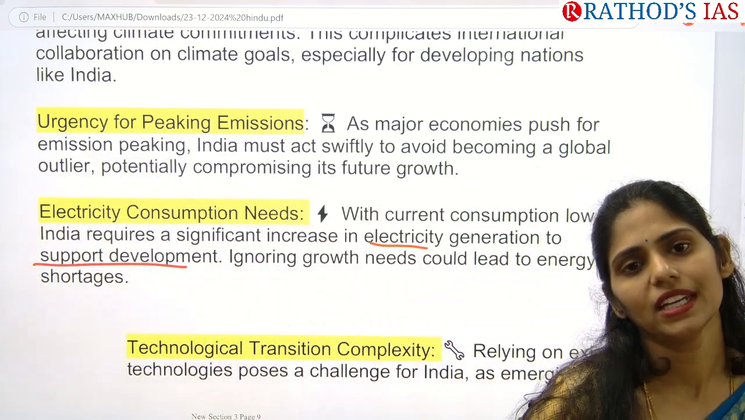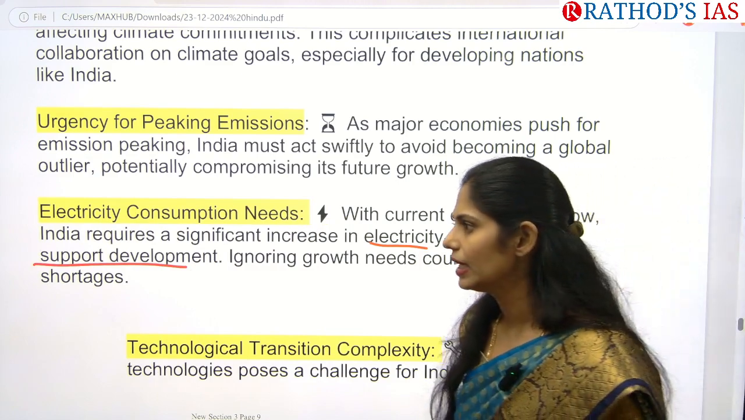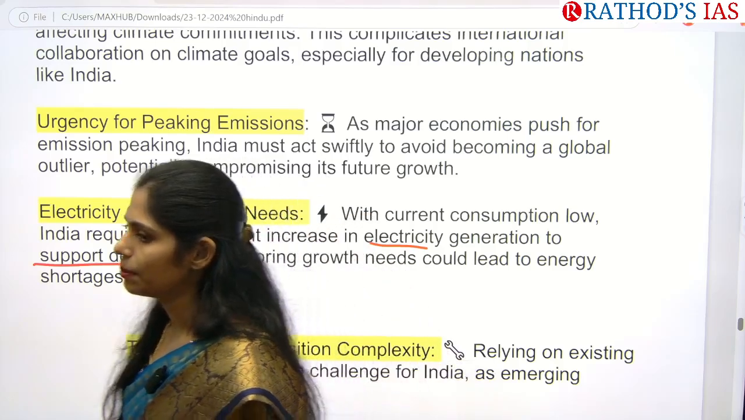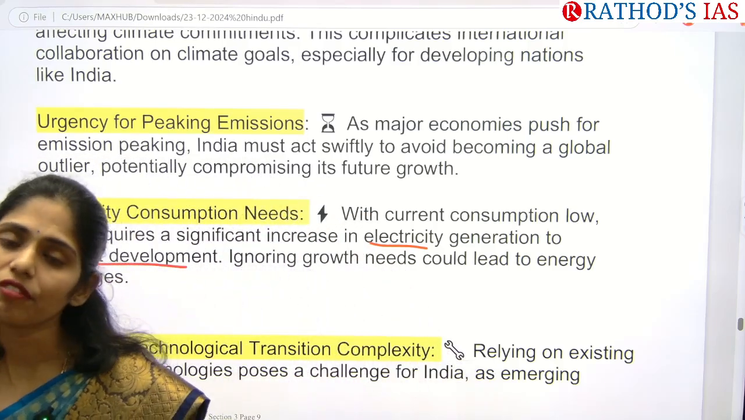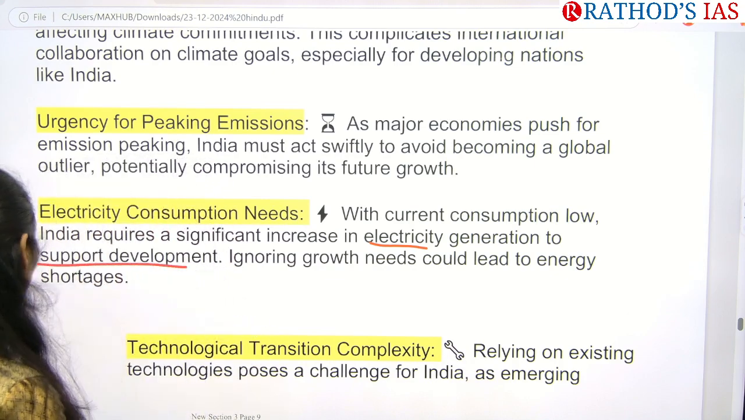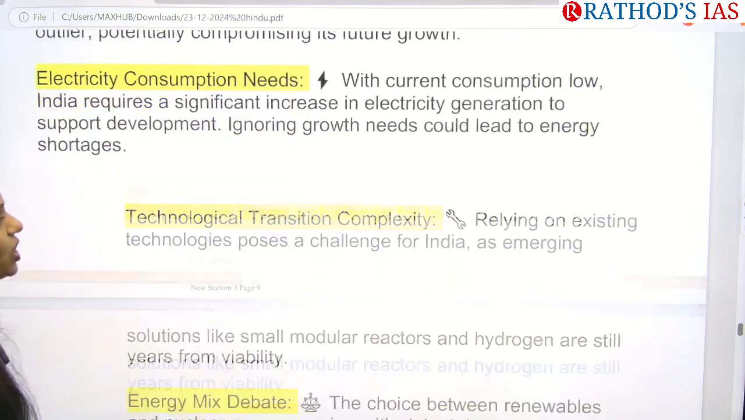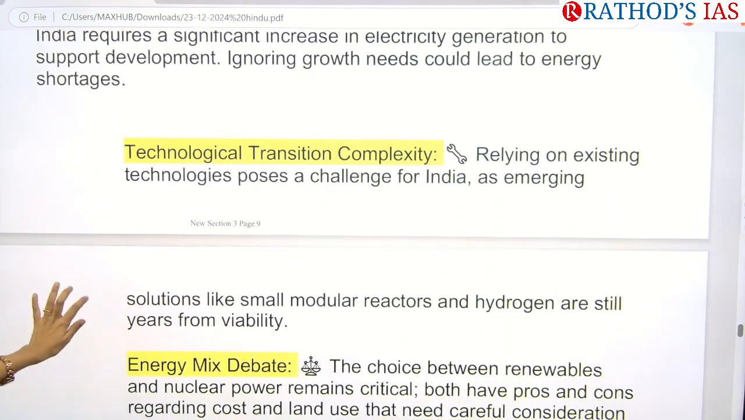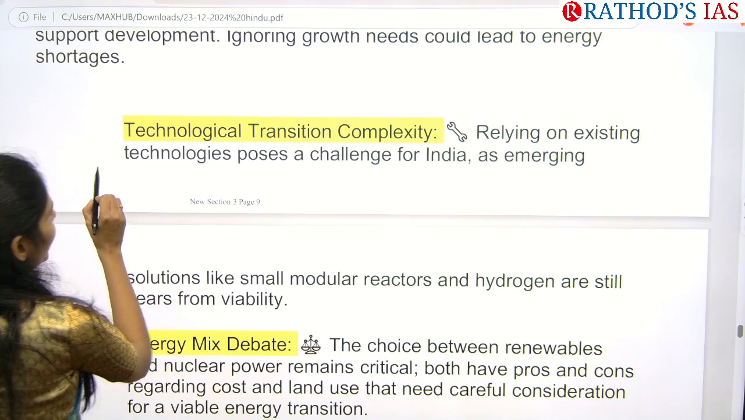The problem here is the electricity that we are producing in India is based on coal or thermal. That means it will obviously be releasing carbon dioxide emissions. So this will be the problem now. And next one here is technological transition complexity. Actually, we are mainly relying on existing technologies.